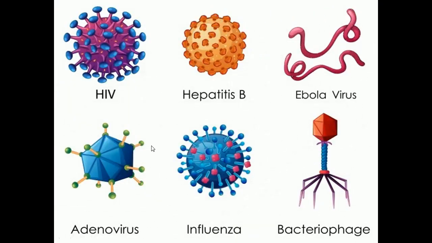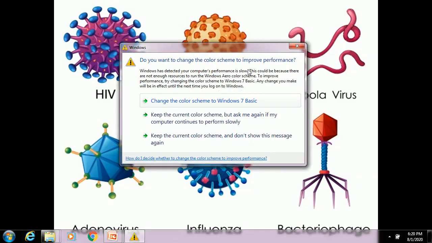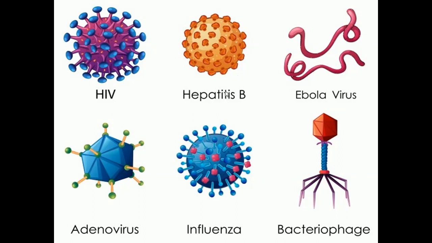So here you can see examples for viruses: HIV. HIV means human immunodeficiency virus. Okay, so HIV is an example for a virus, which will cause AIDS. Then hepatitis B. Hepatitis B is a virus which will cause jaundice. Ebola virus, adenovirus, influenza virus. Influenza virus will cause flu. Bacteriophage is also a virus.